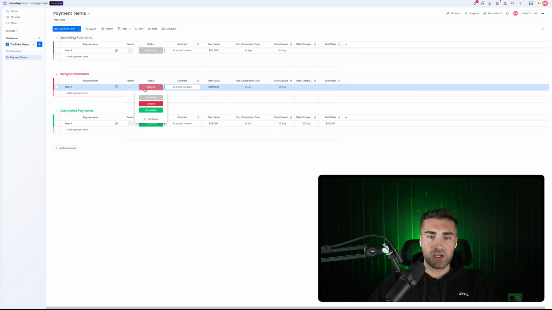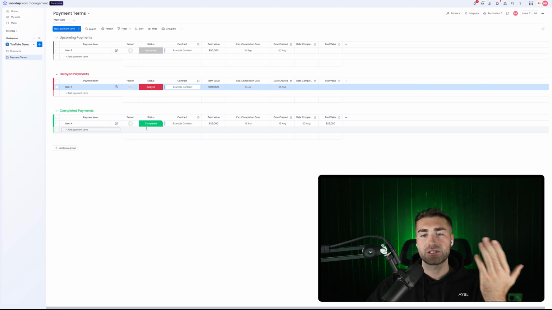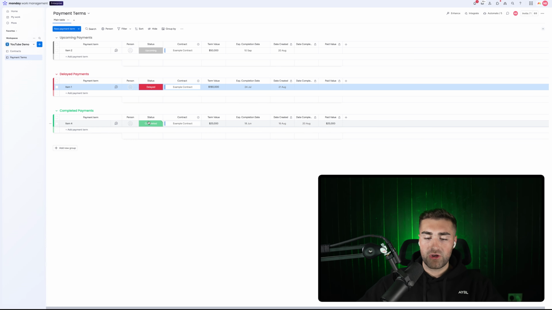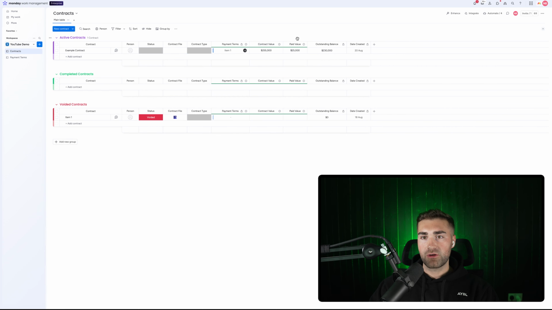Now, when the payment term is equal to completed, what I would then have is another board, which is our invoices board, that would automatically create an invoice on the invoices board for that month. You could then integrate with your Xero or your QuickBooks and then automatically create the invoices based on the completion of the payment terms for that particular project. Again, it's getting quite sophisticated, but that is an option available to you. Now, going back to our contracts here, we've obviously got contract value, our paid value, our outstanding balance for all of our contracts.